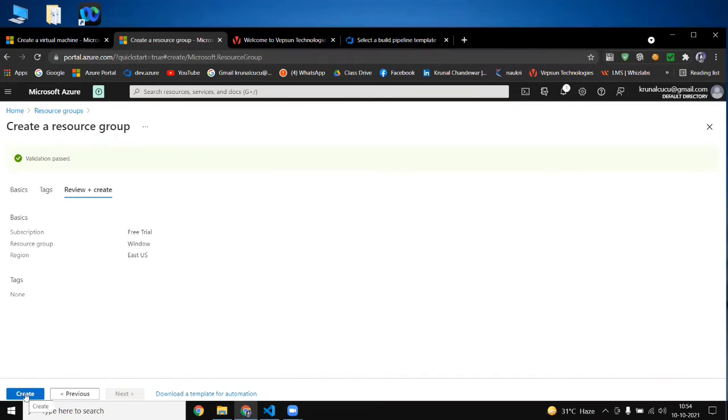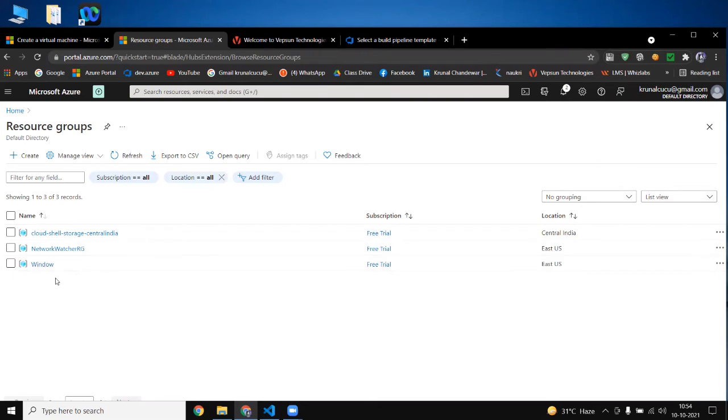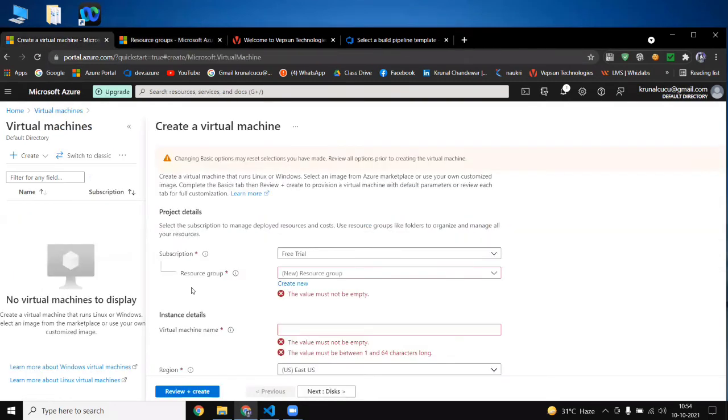Now you have to click on create. What is the name of our resource group? That is window. See, that is created. You will see this window resource group at the time of virtual machine creation also. Now I'm doing a refresh once again here, and now we will create our virtual machine.